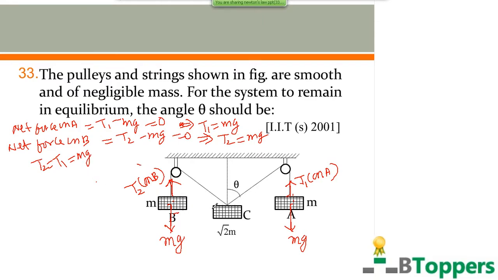Coming to the block C here, there will be two tensile forces acting on the block C. One is the tension T1, which acts along the string and away from the block C. T1 is the tension force exerted on the block C by the first string connected to the blocks A and C. Another tension force acts on the block C, exerted by the second string connected to the block B. T2 is the magnitude of tension force exerted by the second string on the block C here.